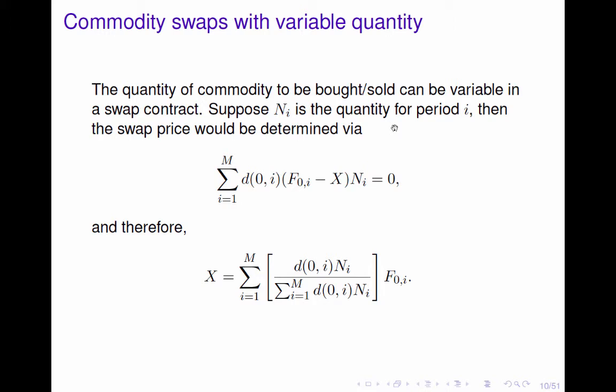Now that we have learned about commodity swaps and how the swap price is determined, in the next lesson, we'll start the section on interest rate swaps. The idea of different swaps is essentially the same. That is, exchanging the fixed payments with the variable payments, or the other way around. In terms of interest rates, it is an exchange between a fixed rate and a floating rate.